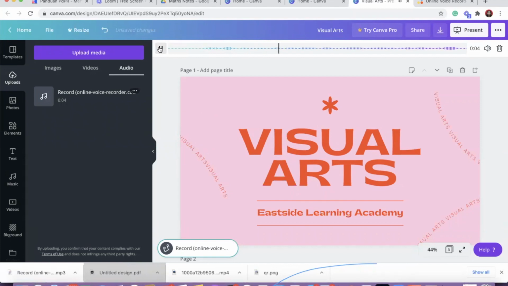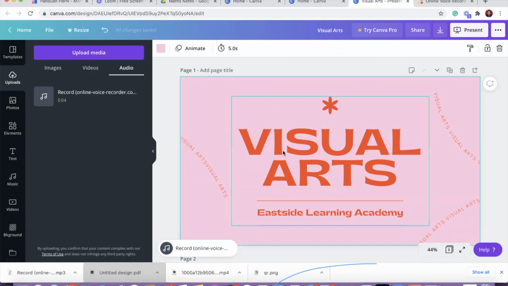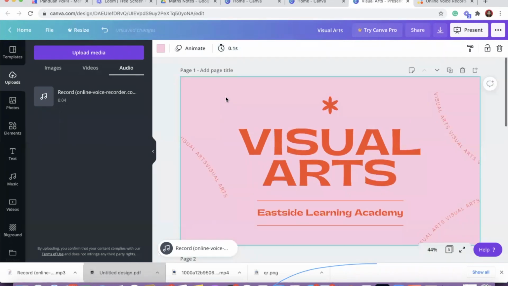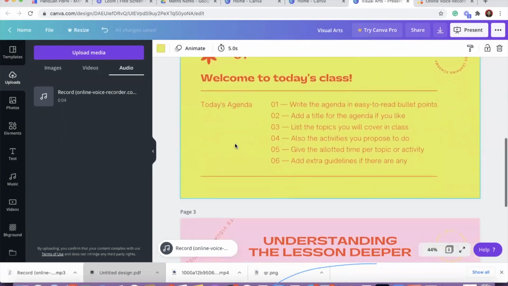Hi, dear students. If you don't want it, you can remove it, or you can keep it available. For each of the slides, you can control the timing. Let's say you talk for the first slide, then you can reduce it to 0.1. So on the first slide, your audio is only for 0.1 second, and then you proceed with the next one, followed by your audio, then the third one followed by your audio.